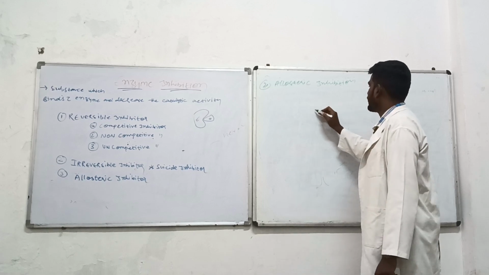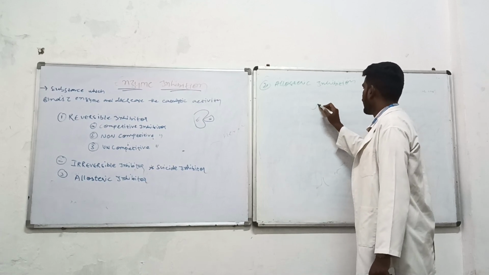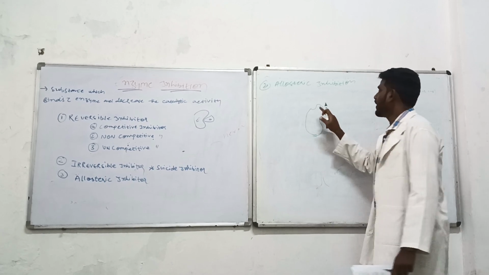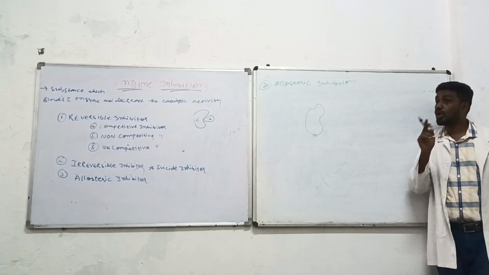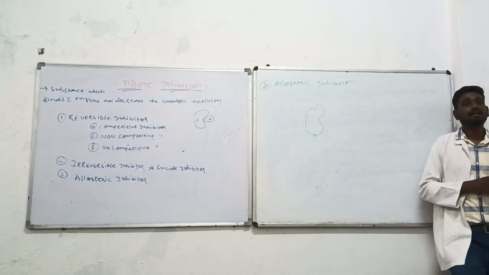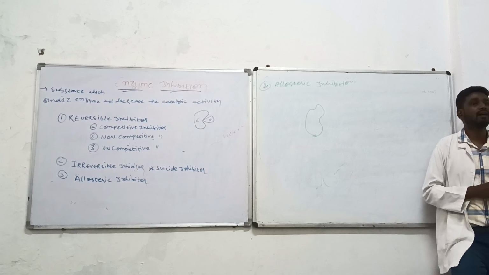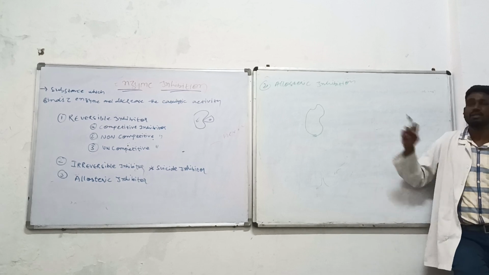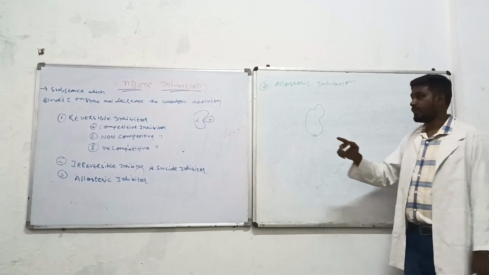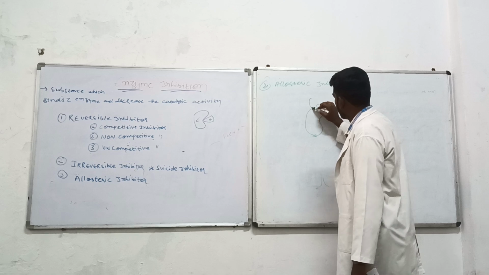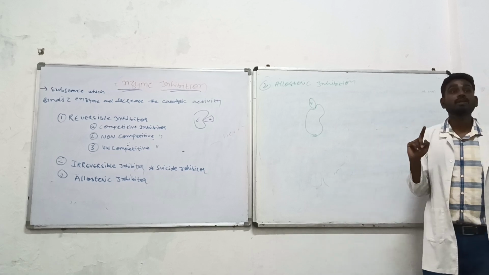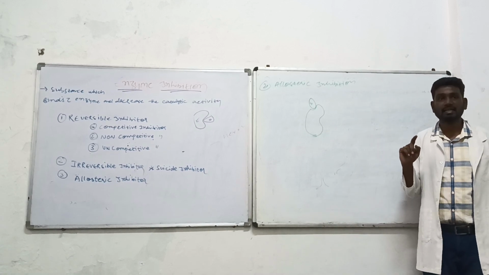There are certain enzymes which have one more site other than the active site. Not all enzymes, there are certain exceptions. On that one more site, if an inhibitor comes in the form of an allosteric inhibitor and attaches to it, it leads to inhibition of the enzymatic activity.